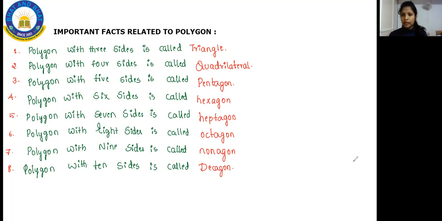Last one is called something? No ma'am, what you wrote, that is decagon. Polygon with 10 sides is called decagon. D-E-C-A-G-O-N, decagon. Okay, dear. I bought the geometrical box. I was knowing 3 sides, 4 sides, 5 sides, 6 sides, and 10 sides. Okay, fine. Nice, Hardik.